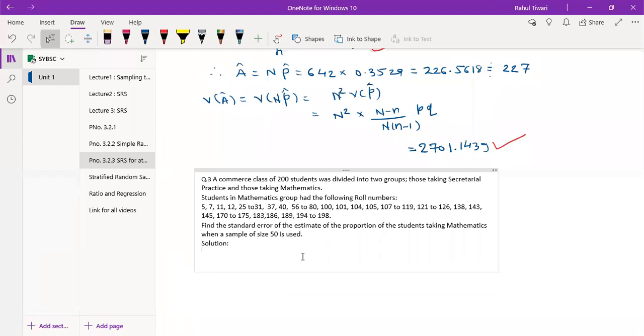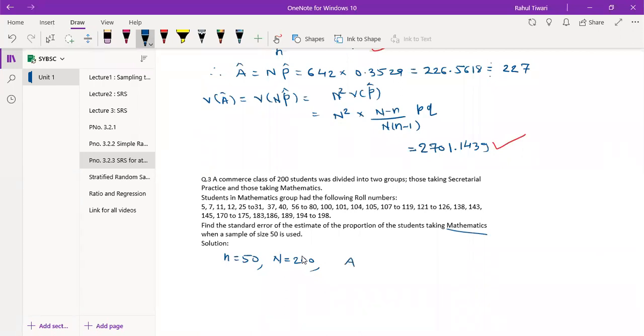Just take down small n is 50 and capital N is 200. These are the students in mathematics. And they're asking the estimate of the proportion of students taking mathematics, right? So you have to write capital A.